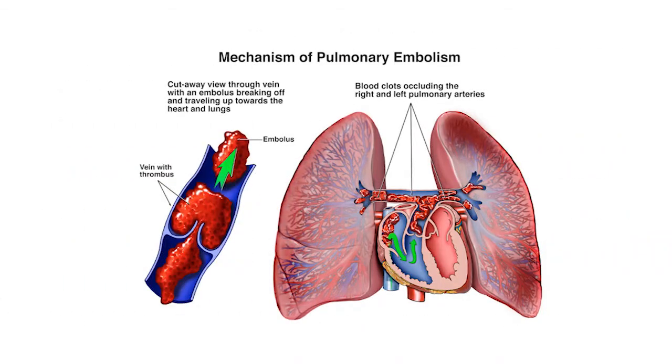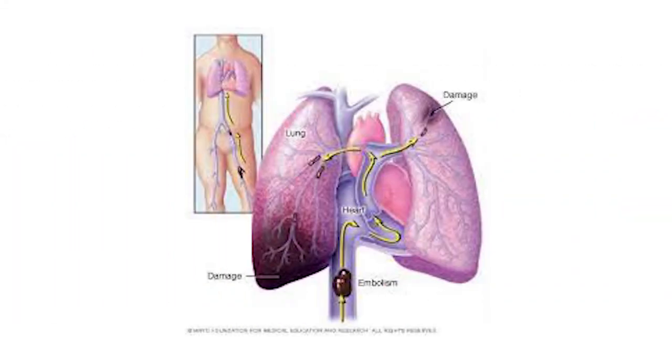Now here is the image showing the mechanism of pulmonary embolism. There is a vein with thrombus, the embolus dislodges and goes into the cardiopulmonary system. Blood clots occlude the right and left pulmonary arteries, and there is obstruction and inadequate transfer of O2 and CO2 in the pulmonary circulation, and sudden death. This is another image showing the same mechanism.